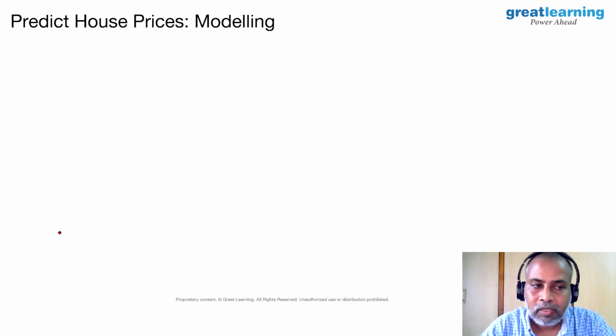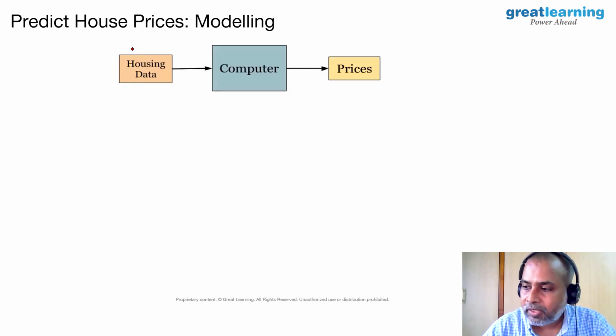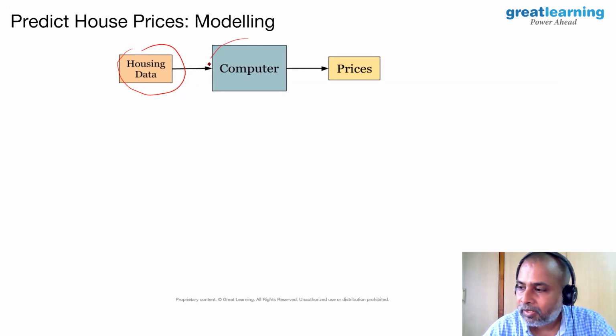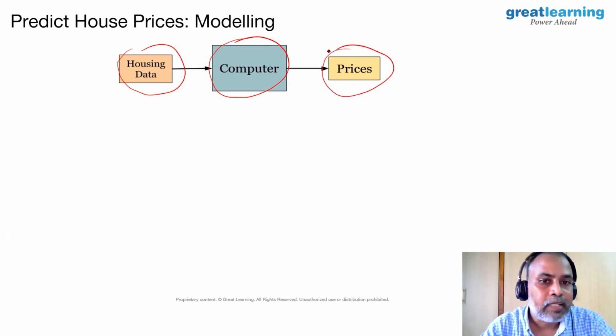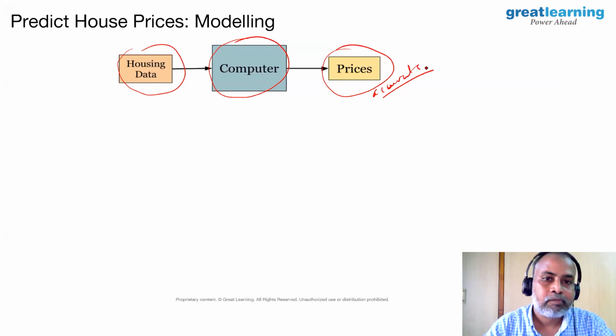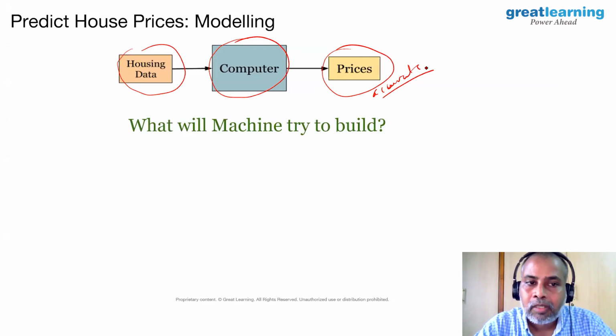Okay, so now I have to get into the modeling part. I have the house data, and we have to write a program and give it to the computer. The computer should be able to predict the house prices accurately. Predicting just a house price is not going to be sufficient. The price has to be accurate so that you can use it for your clients. And now, what will the machine try to build?